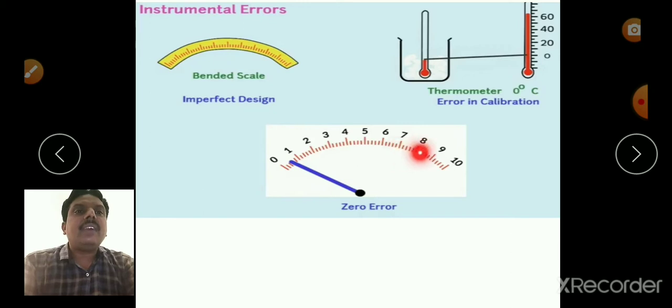Similarly, in the case of a voltmeter, ammeter, or multimeter, the needle must start at the 0 reading, but the reading does not stay at 0. Suppose it is at 3. If we measure with an ammeter, or voltage, or current, or resistance, we get a reading of 5.3, but its actual value is 5.3 minus 3. So we have to correct this. These are known as zero errors. So the needle must be brought back to the 0 position.